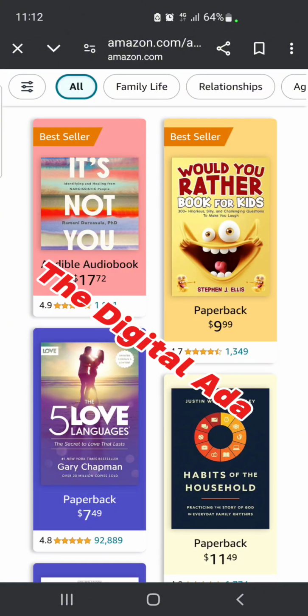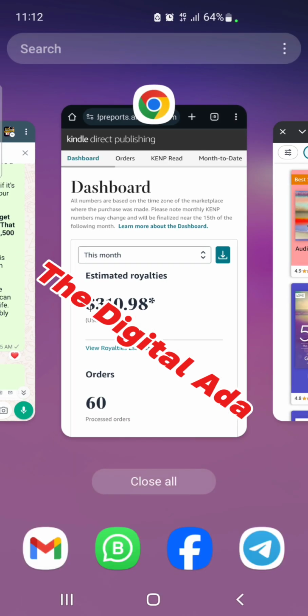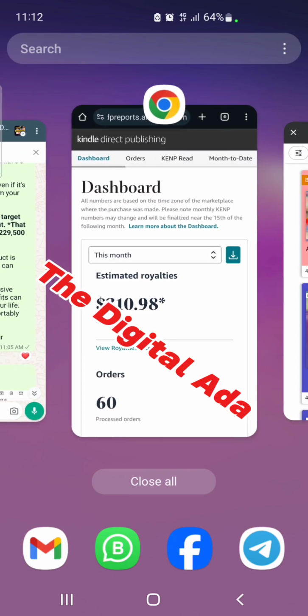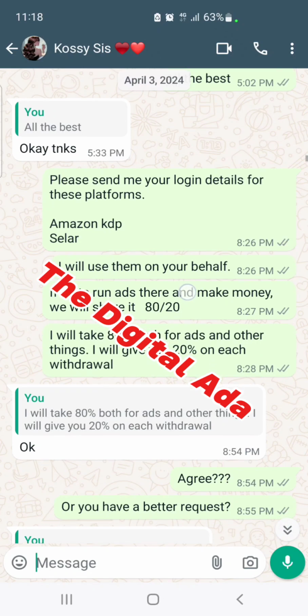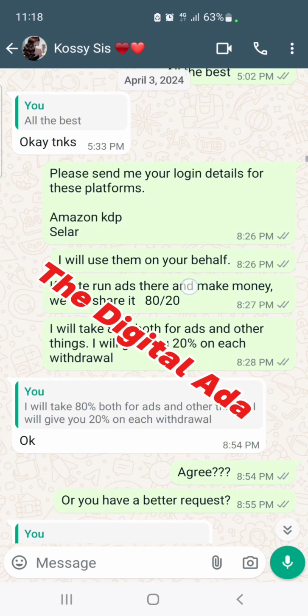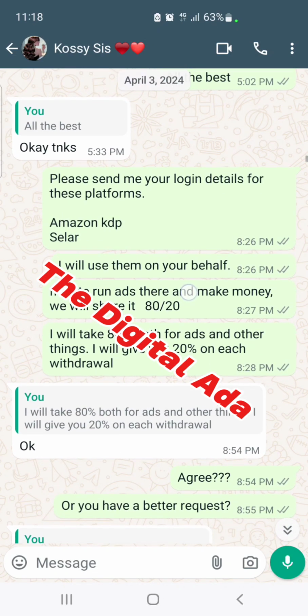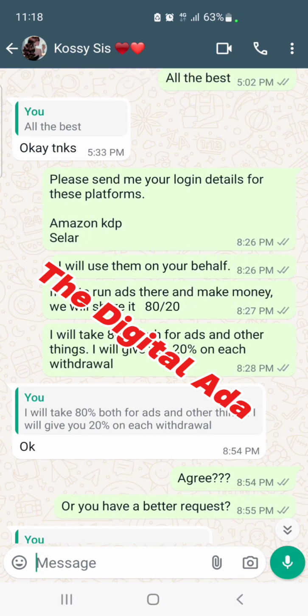Let me get her message so that this will not look like I'm just talking. I will not be reviewing much. So here I said, send me your login details for these platforms. She has an Amazon KDP account, she has Seller. So I thought I'm going to use it on her behalf.